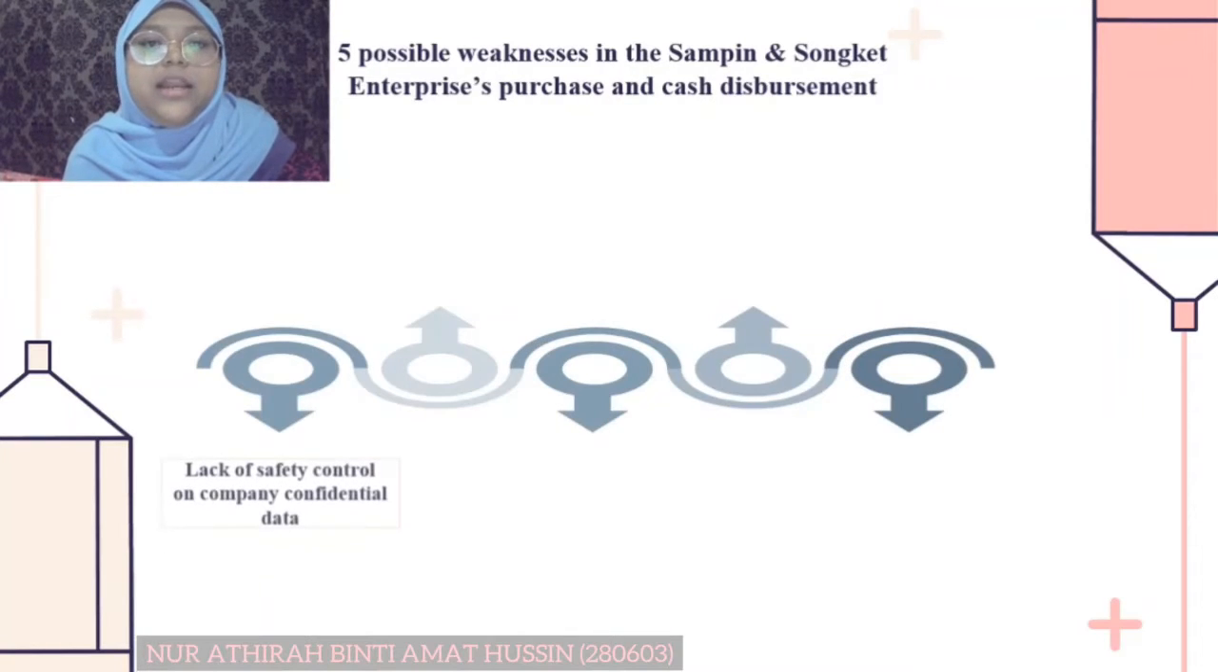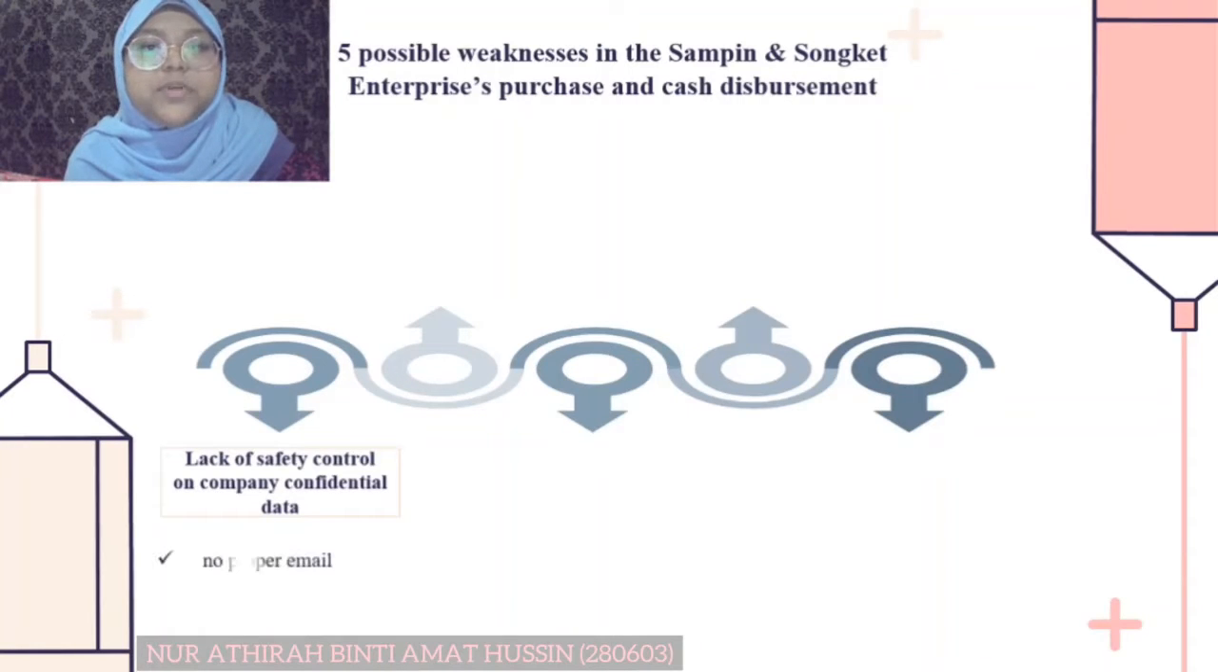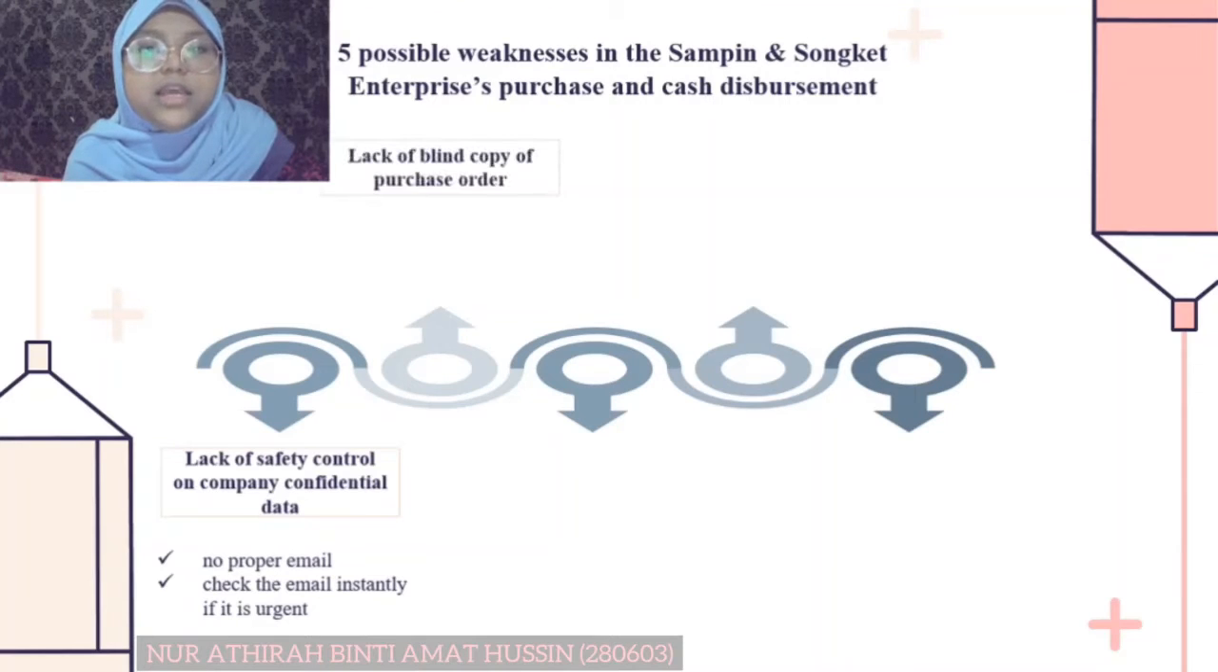Firstly, lack of safety control on company confidential data. It is because there is no proper email for the staff to request for purchase order. Also, the clerk at purchasing department only checks the email instantly if it is urgent and once he receives phone calls informing about it. Secondly, lack of blank copy purchase order.